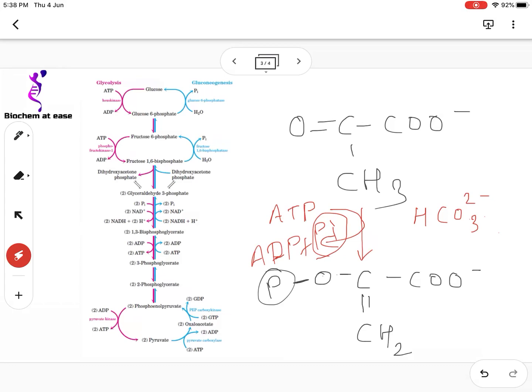The second irreversible reaction is the conversion of fructose 1,6 bisphosphate to fructose 6 phosphate, which in gluconeogenesis is catalyzed by fructose 1,6 bisphosphatase. And the third reaction is the conversion of glucose 6 phosphate to glucose, which is catalyzed by glucose 6 phosphatase in gluconeogenesis.